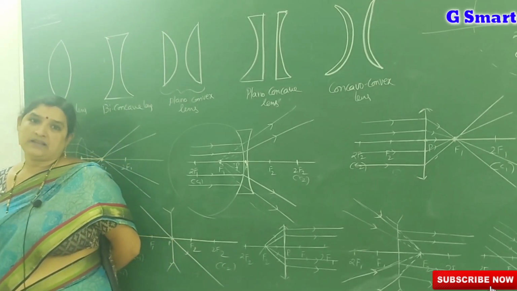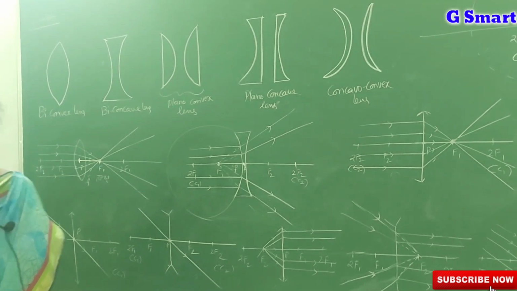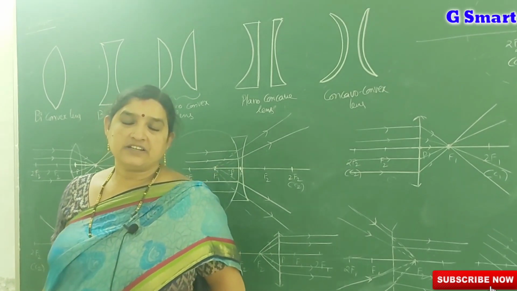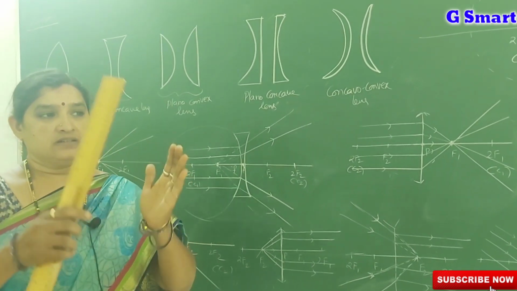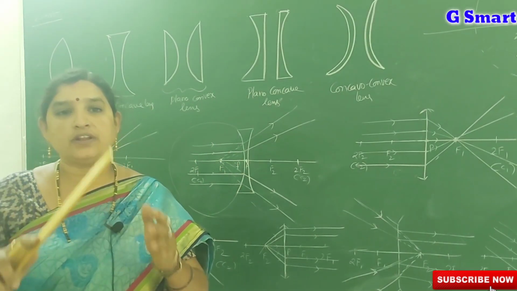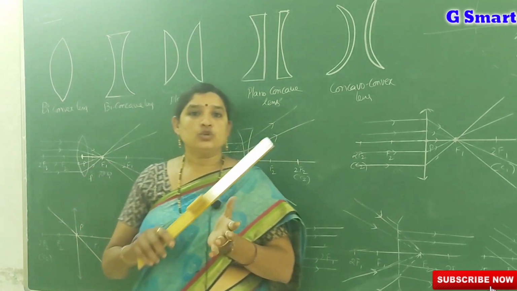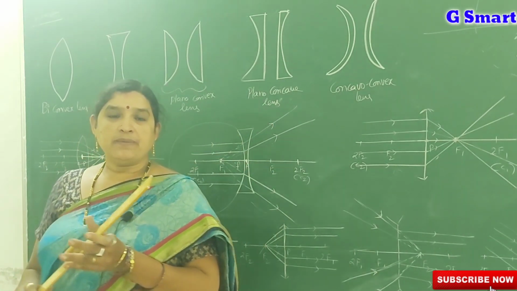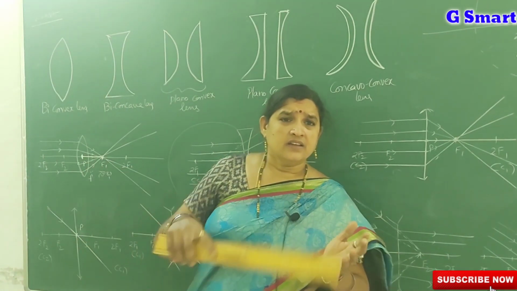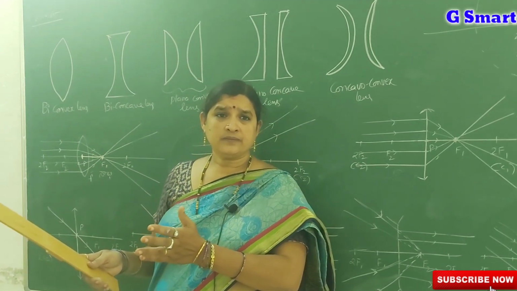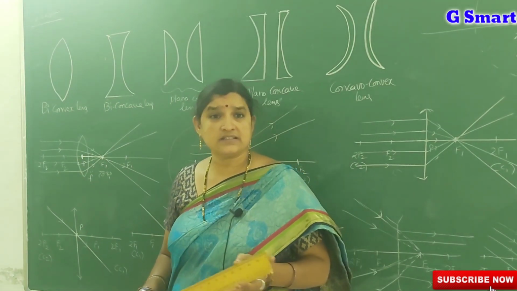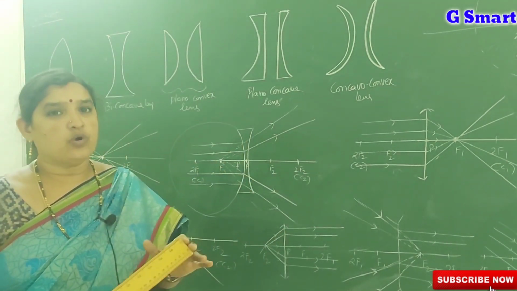When a light ray passes through a lens, whether it is convex or concave, refraction takes place. When a light ray is incident parallel on a convex lens, after refraction it passes through the focal point. The parallel beam of light incident on a lens, after refraction, converges at a particular point, and that is called the focus. Let us see what a lens is.